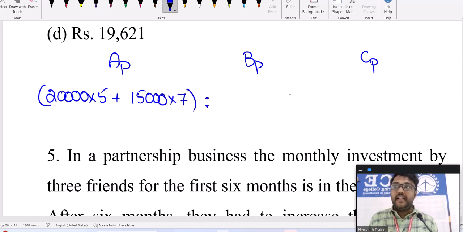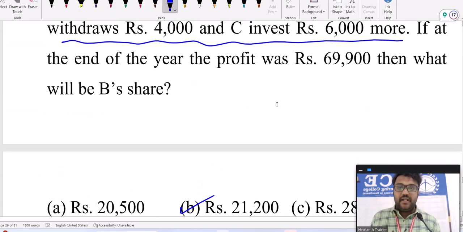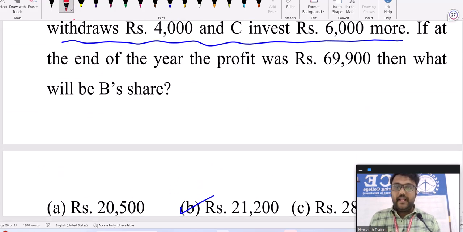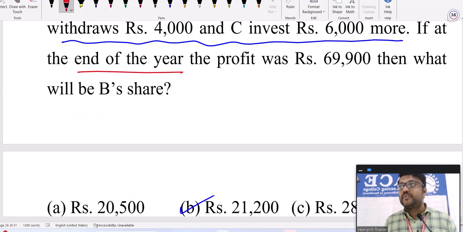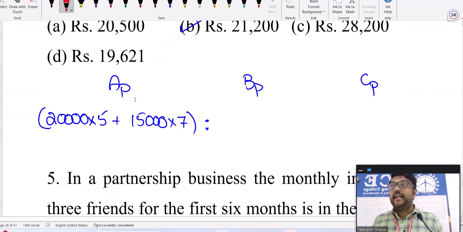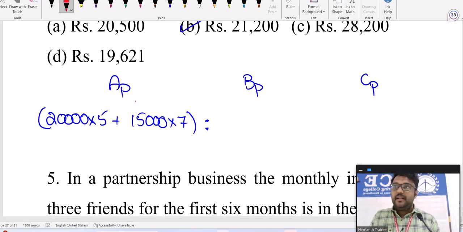This is at the end of 1 year, as they said in the question clearly. So for the entire 1 year, among that, 5 months 20,000 plus only, not minus. A lot of people make that mistake, putting minus in between. Still there is some amount for which the bank should pay the interest. You have not withdrawn the entire amount from the account. You have 20,000 in your account, you withdraw 5,000, still 15,000 is there. For that, the bank will pay the interest. So don't do minus, the amount is already reduced, 20,000, now we are writing 15,000.